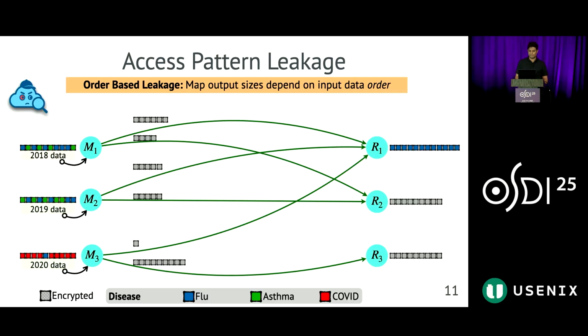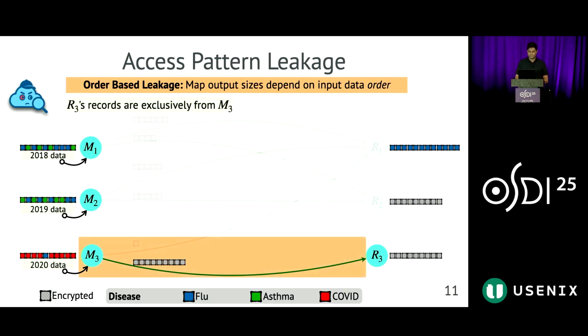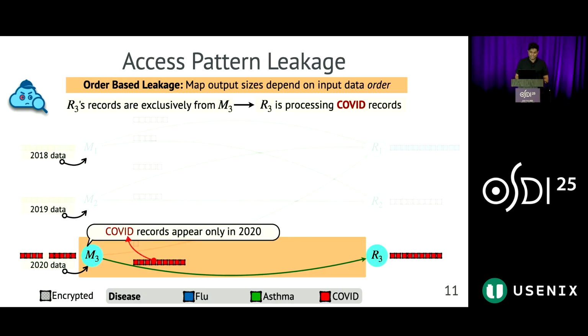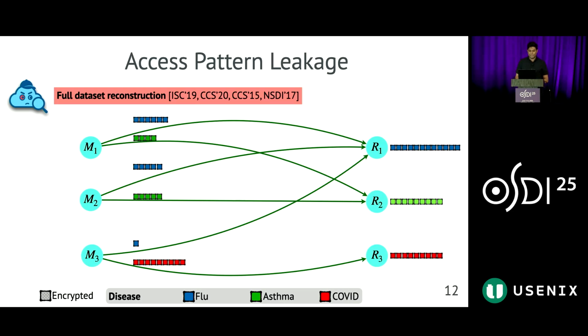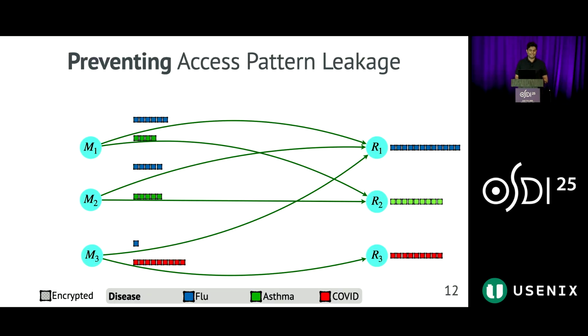The second component is order-based leakage. That is, mapper outputs depending on the input data ordering. For example, reducer 3 here receives records only from mapper 3. The adversary exploits order-based leakage and infers that these are COVID records, since they appear only in 2020. Beyond this simple example, many recent studies have shown that it's possible to fully reconstruct the private data using access pattern leakage.